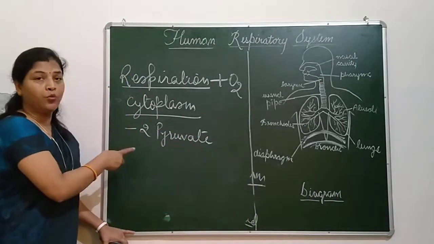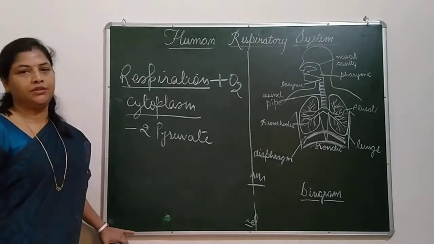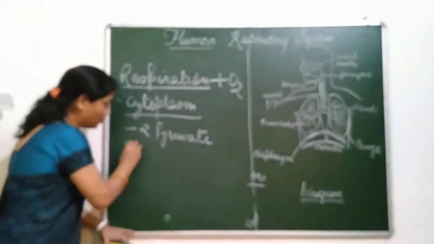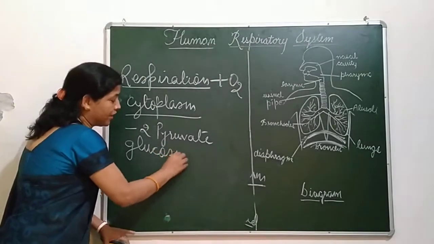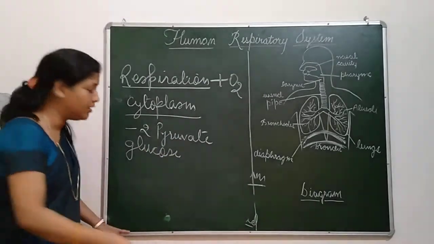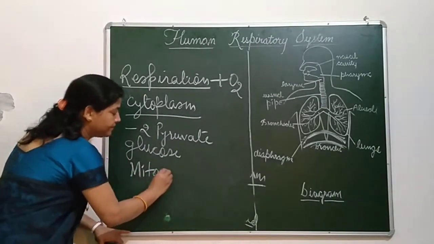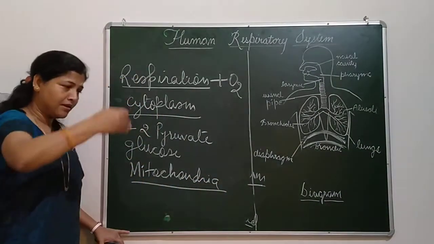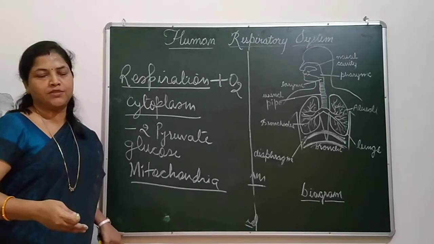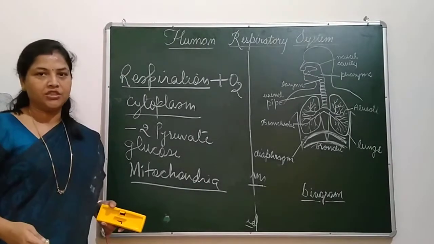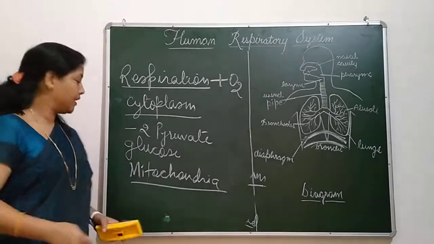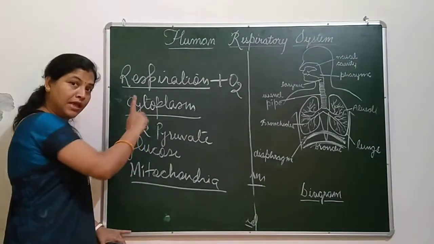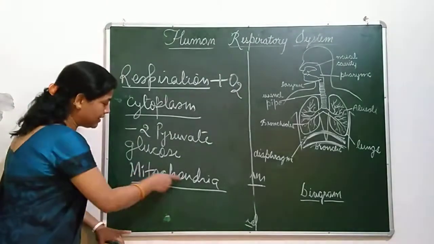The same pyruvate gets further broken, or you can say the glucose which is broken into pyruvate gets further broken in the mitochondria. There are some steps of reactions and the formation of energy. Around 10 steps are there. So the first step I told you completes in cytoplasm, and the final step completes in mitochondria.